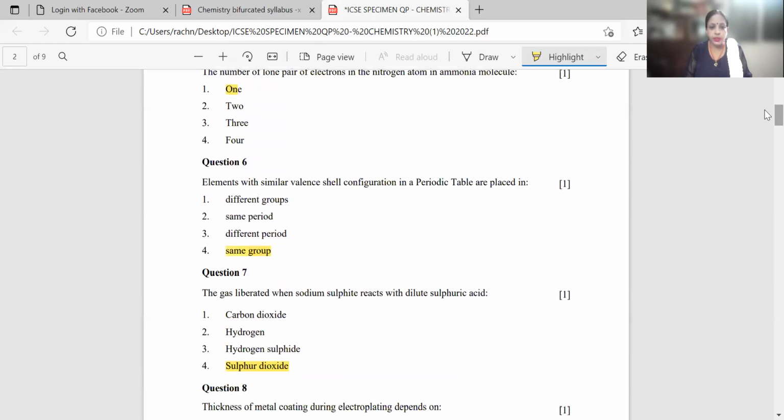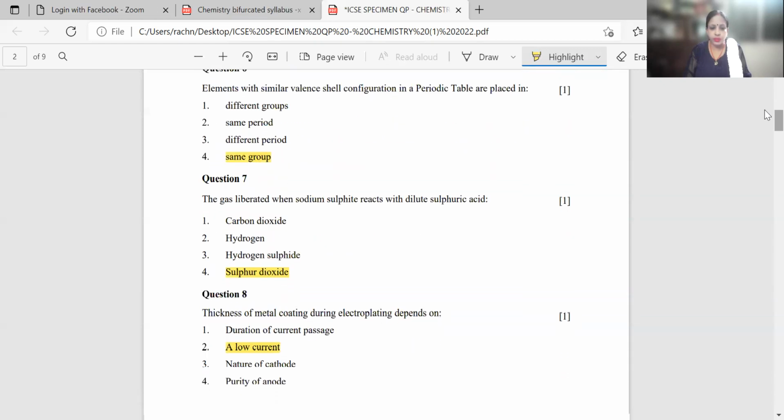Question number 6, elements with similar valence shell configuration in the periodic table are placed in. It is again the same group, because all the members of the group will show the same oxidation state, that is the valency, which totally depends upon the valence shell configuration, the valence electrons. For example, the halogens, group 17: fluorine, chlorine, bromine, iodine, with different atomic numbers, but when their configuration is written, it is found that all these elements have the oxidation state -1. They belong to the same group, the halogen group.